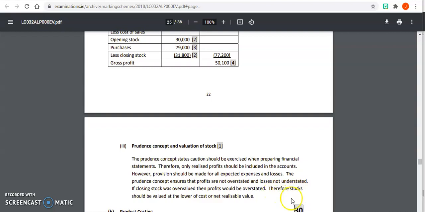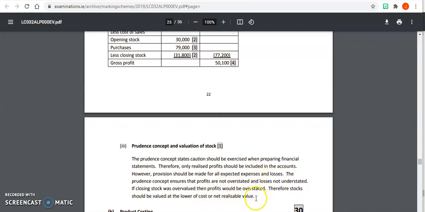So therefore stocks, or your closing stock, should be valued at the lower of the cost or the net realizable value. So when we're evaluating stock all the time, it's either going to be the lower of the cost or net realizable value, whichever one of them is the lowest. So that means that we won't be overstating our closing stock. So we're going to be lying on the side of caution. So that won't affect our profits.